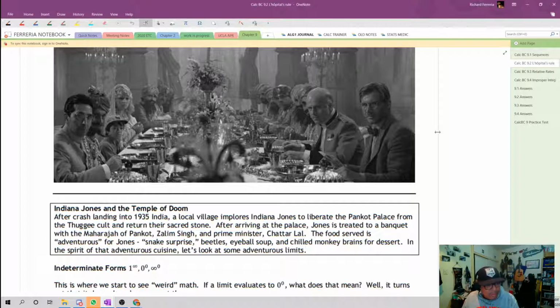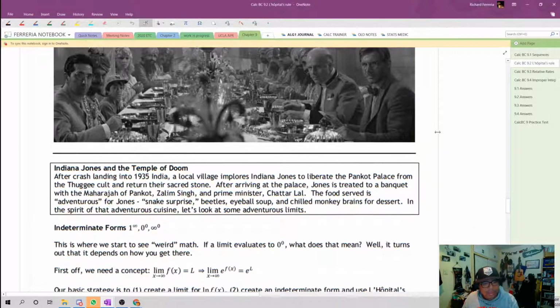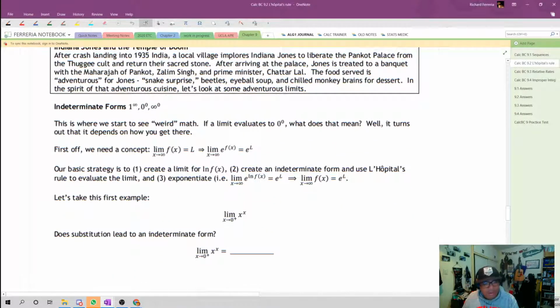In the spirit of adventuresome cuisine, let's take a look at some adventurous limits. So here are three indeterminate forms which are not indeterminate forms in the classic sense. All of these don't really make sense mathematically. We've got 1 to the infinite power, which seems like it'd just be 1 because you're multiplying 1 over and over again.